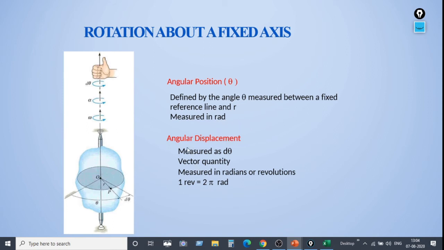Next, let us see angular displacement. Angular displacement is measured as d theta. As you might have observed here, I have shown d theta. That means a point around its fixed axis has moved from this position to this position. So this is called displacement but with an angle, hence we call it angular displacement. It is measured as d theta, that means change in position, which is a vector quantity. This d theta can be measured in radians or revolutions. One revolution is equal to 2 pi radians.